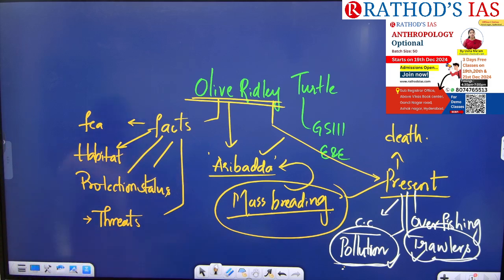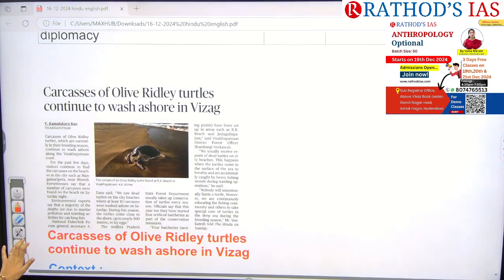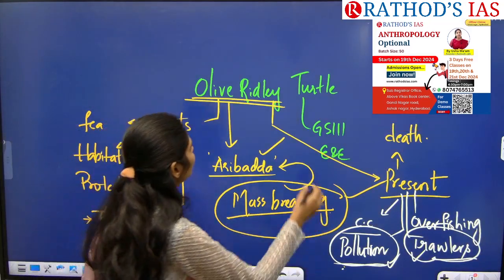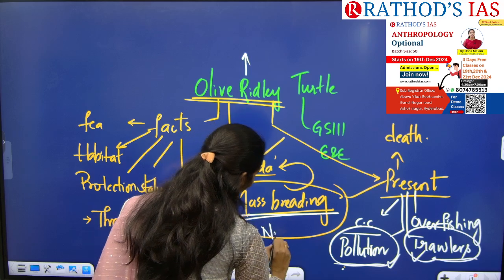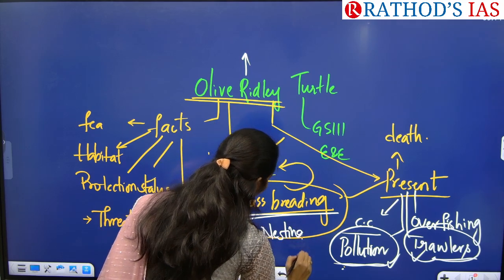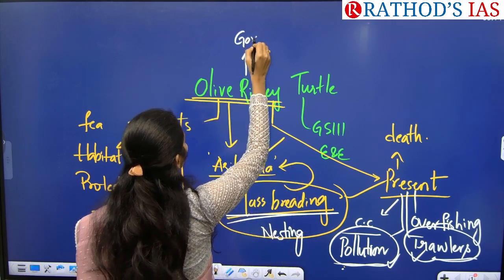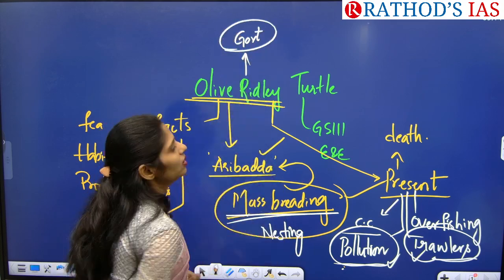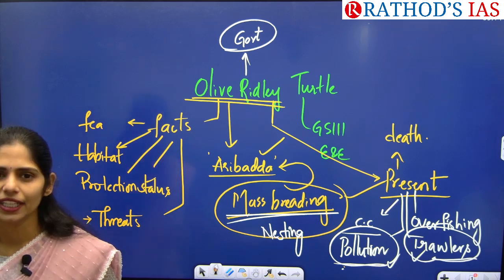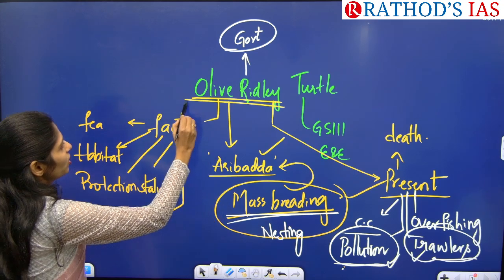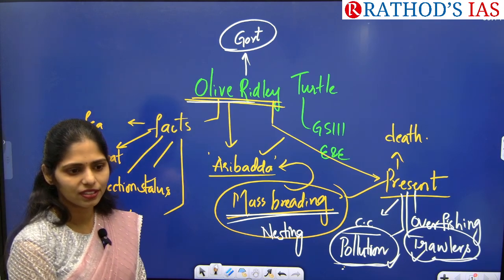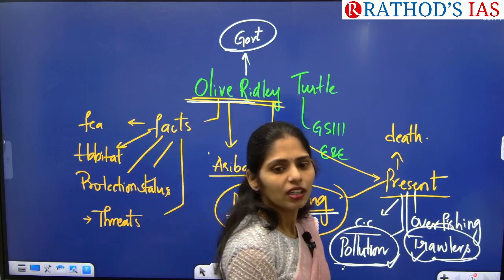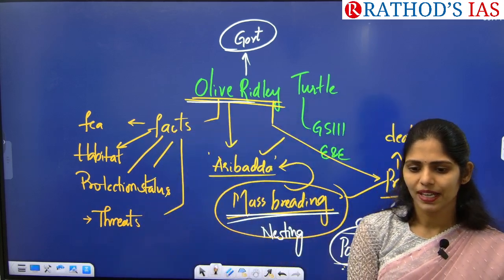Okay, so now let us see the key important things. So apart from that, especially during this mass nesting or mass breeding of these animals, government will be taking some steps. So what might be the steps that can be taken by the government to provide protection or conservation of these olive ridley turtles? Environment. What steps can be taken?